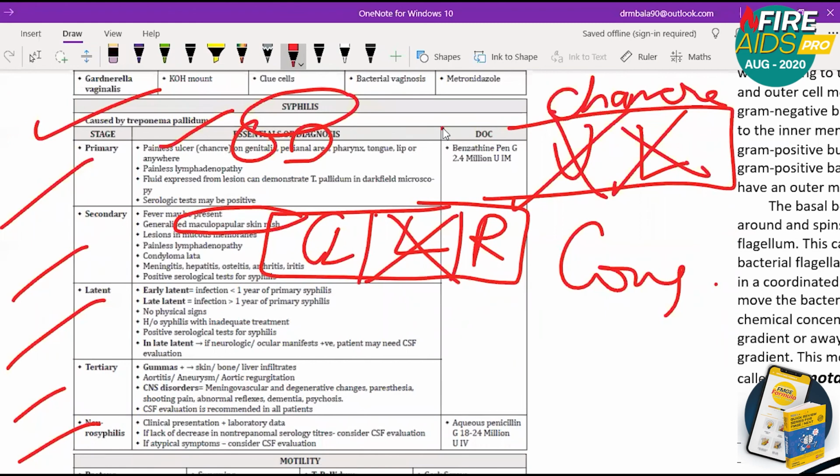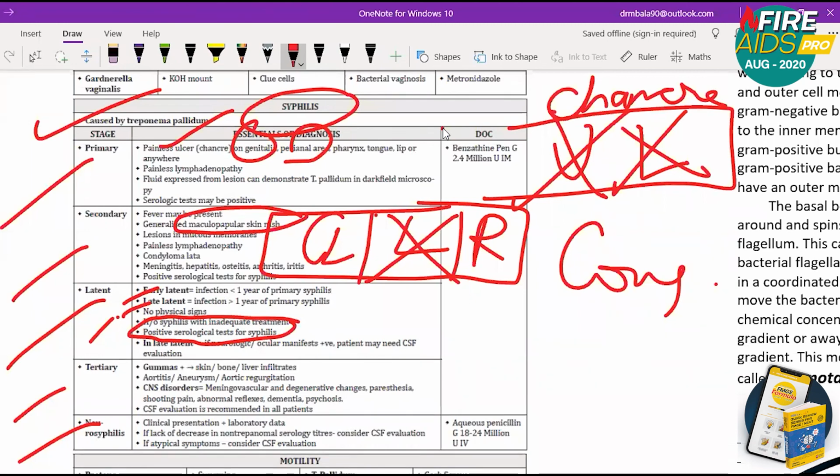Then comes latent. Latent means there are no physical signs at all, so you cannot find it out. Latent can be early and late. Less than 1 year means early. Late means more than 1 year. So latent means you cannot find out anything. Only the serological test will be positive. Only by serological test can you check.